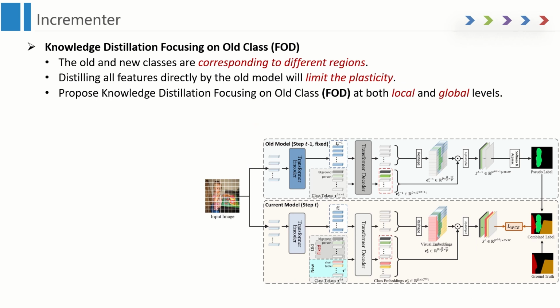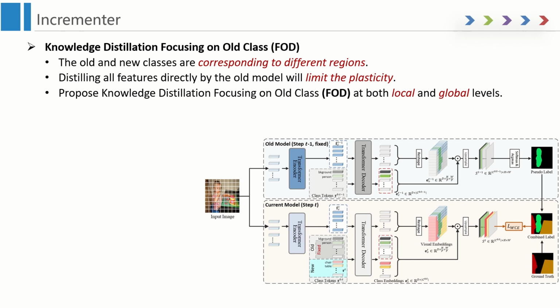Existing knowledge distillation methods treat the feature map as a whole and neglect to distinguish the regions corresponding to the old and new classes, while in semantic segmentation, different classes correspond to different regions, and the old model lacks the ability to recognize the new classes and regards the new classes as the background. If all features are distilled by the old model, it will be difficult for the current model to generate more discriminative feature representations for the new classes, thus limiting the plasticity of the model.